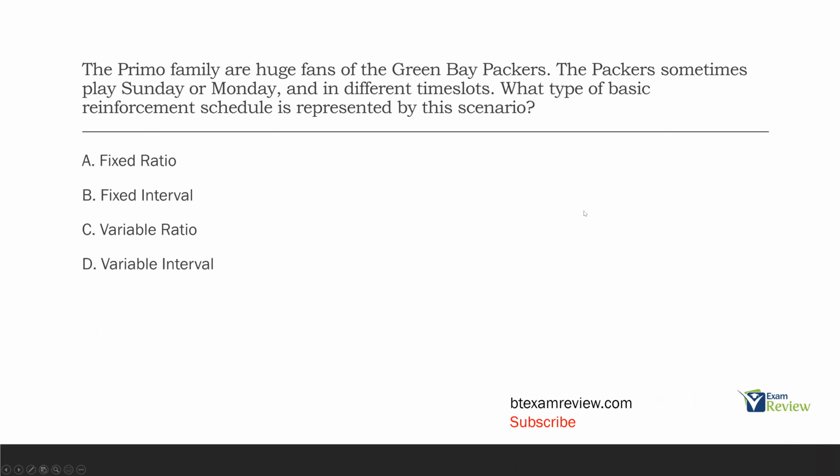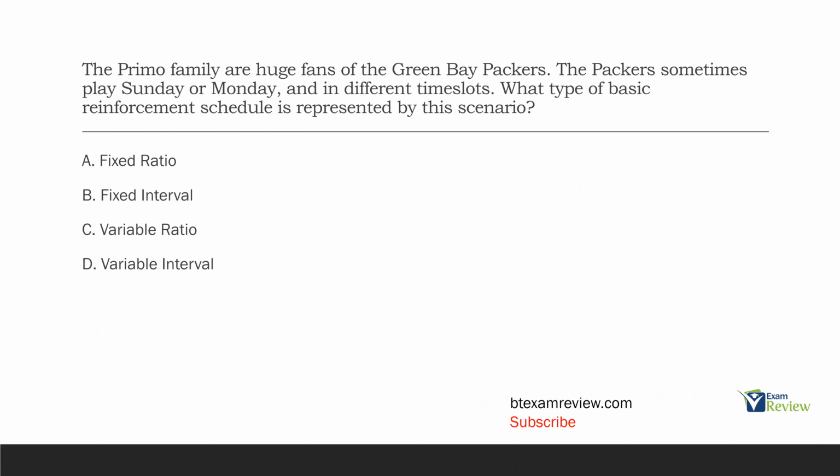Question 1. The Primo family are huge fans of the Green Bay Packers. Packers sometimes play Sunday or Monday and in different time slots. What type of basic reinforcement schedule is represented by this scenario? First thing you need to do for this question is think about your basic reinforcement schedules, and we have 4. We have fixed ratios, fixed intervals, variable ratios, and variable intervals.